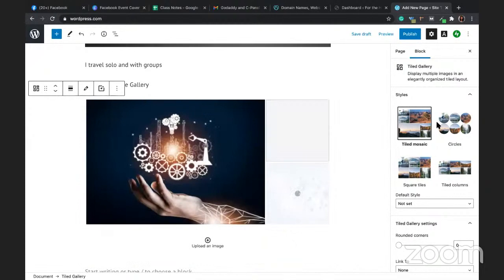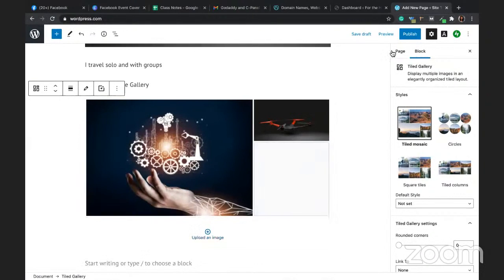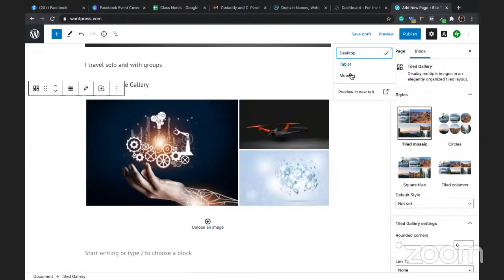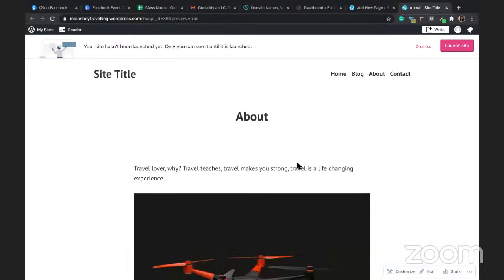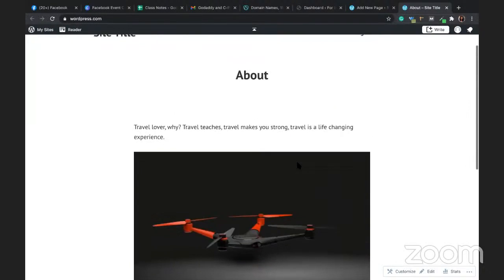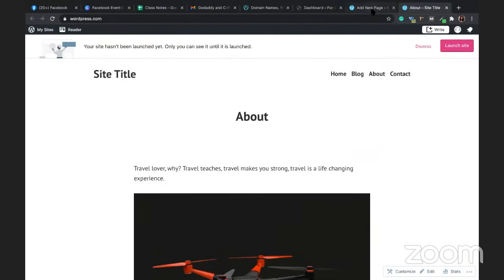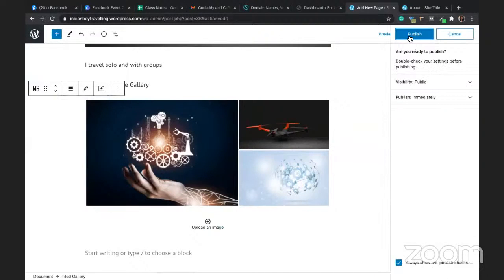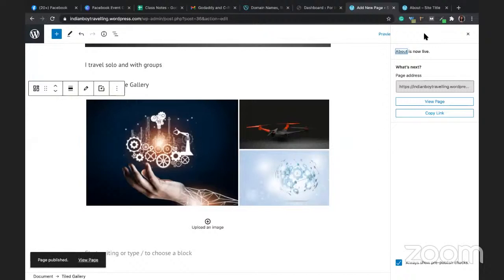Okay. So once you have created all the things that you want, then just click on preview first. See how it looks on mobile phone, on tablet and on desktop. So let me preview in the new tab. So it looks like this. Okay, once I'm comfortable with how it looks, then we will go and publish. You can publish immediately or you can publish with a scheduled date. I'm going to publish it immediately. So this is how you create a page.